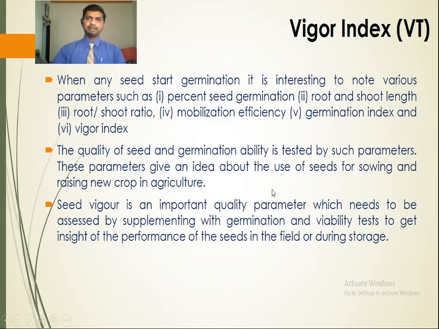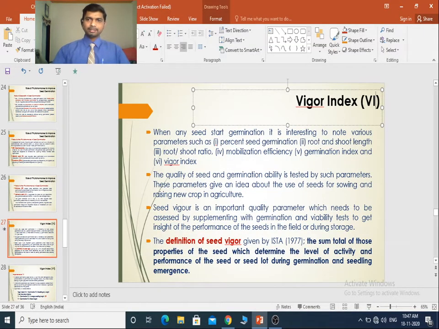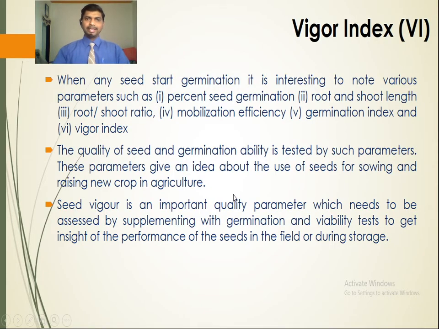Next point is the vigor index, in short VI. So here we are going to study the vigor index. When any seed starts germination, it is interesting to note various parameters such as percent seed germination, root and shoot length, root shoot ratio, mobilization efficiency, germination index and vigor index.